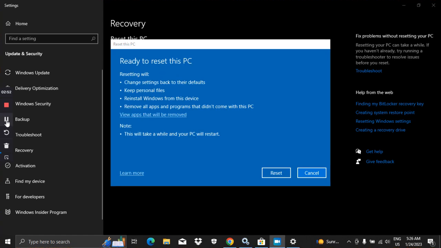Now you will find this option. Let's see. Ready to reset your PC. Change settings back to their defaults and keep your personal files. Reinstall Windows from this device. Remove all apps and programs that did not come with this PC. So if you want to reset this, just click on Reset. That will automatically reset your PC without deleting your personal files. So keep going on this option.